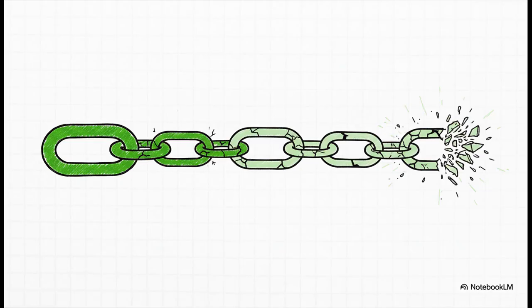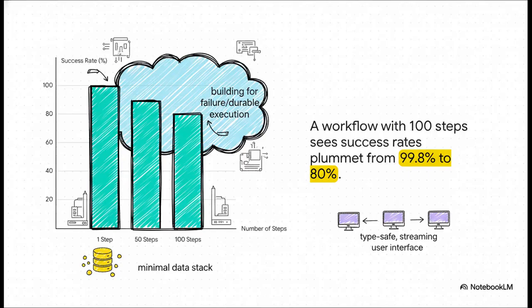But of course, there's always a catch, right? This incredible power comes with a hidden weakness, a kind of fragility. See, these autonomous agents work by linking together a bunch of different steps, kind of like a chain. And a lot of those steps involve calling out to a large language model. Now, a single one of those calls, super reliable. But the problem is, the chance of failure starts to stack up with every single link you add to that chain. And this chart, wow, it just lays the problem bare.